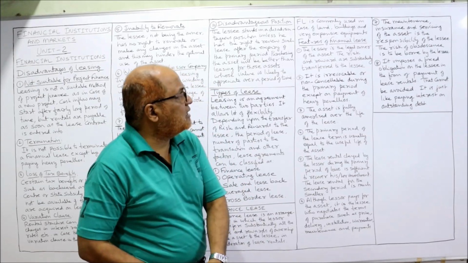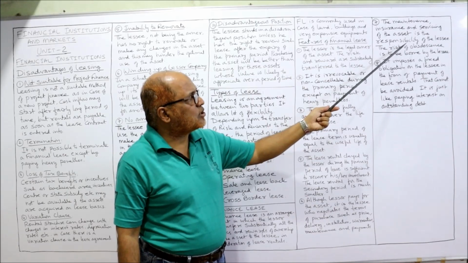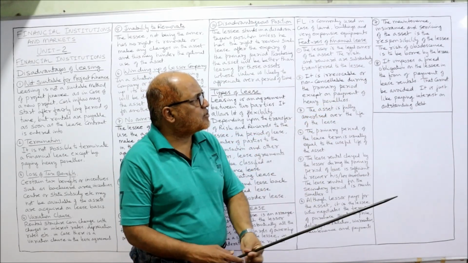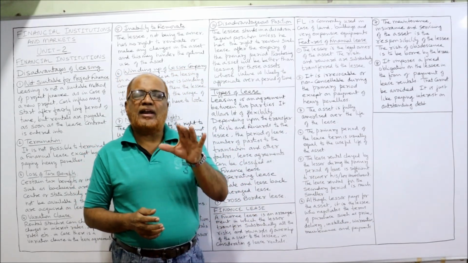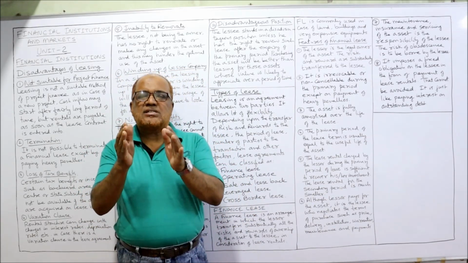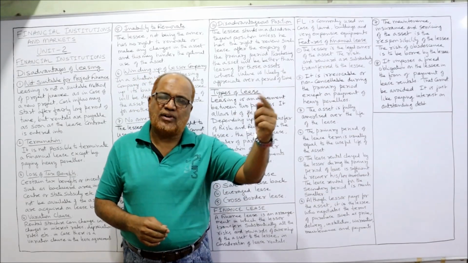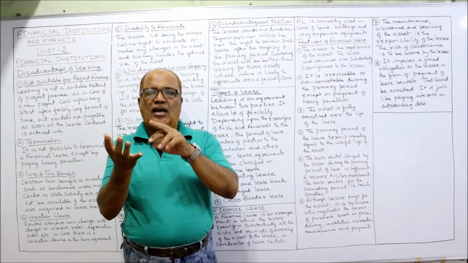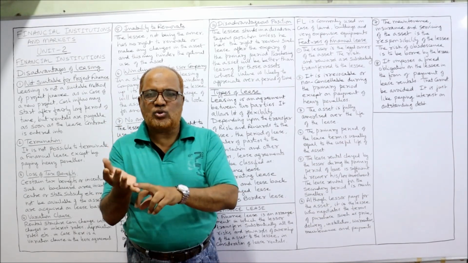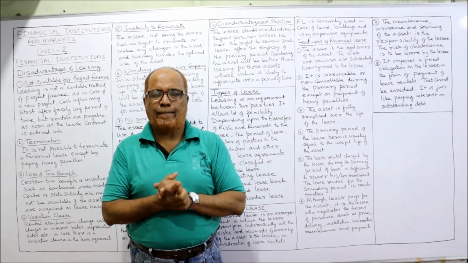The next feature is that maintenance, insurance and servicing of the asset are the responsibility of the lessee. The risk of obsolescence is to be borne by the lessee, because in a finance lease the substantial part of the risk and reward is transferred to the lessee. So the maintenance, the insurance and the risk of obsolescence should all be borne by the lessee.